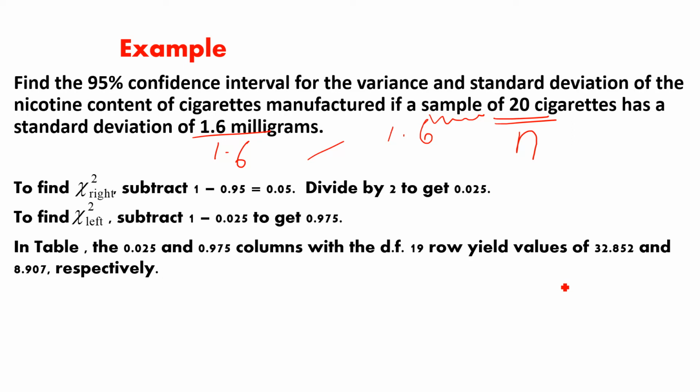We have to find out the range. To find chi-square, subtract from 1 because the confidence level is 95%. So 1 minus 95% is 0.05. Whatever comes, this is our critical region, you have to divide it by 2. So this is 0.025. Right, and our sample is 20. We will not see 20 in our table. 20 minus 1, 19. So for 19 and right hand side you have to see 0.025 for the right side, and for the left side 1 minus 0.025, which is equal to 0.975.